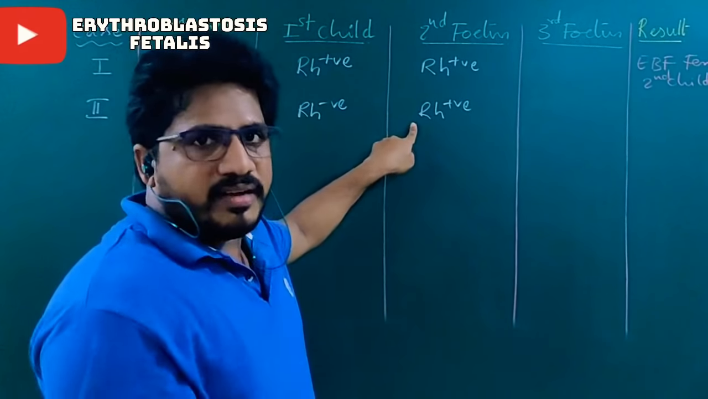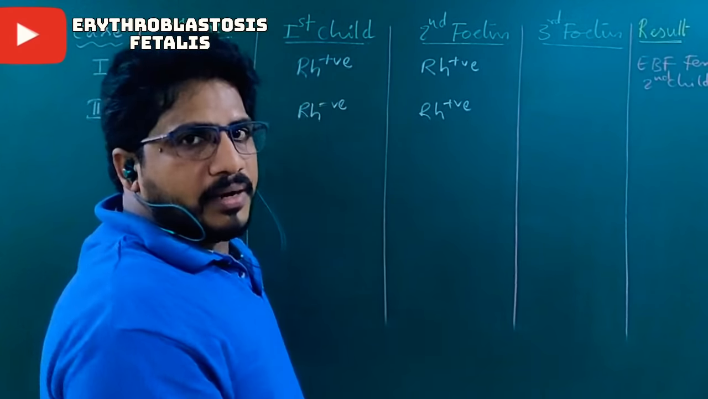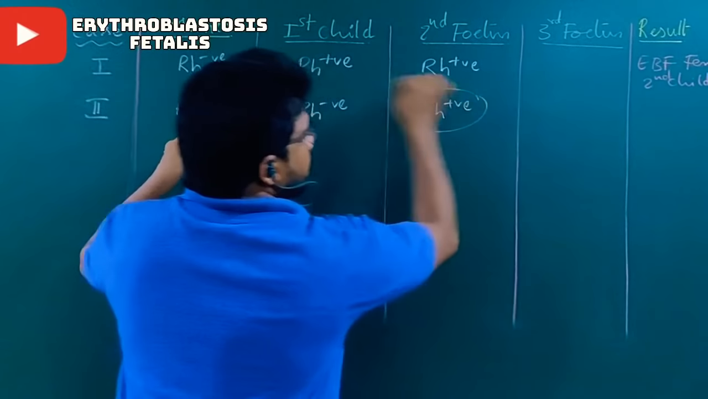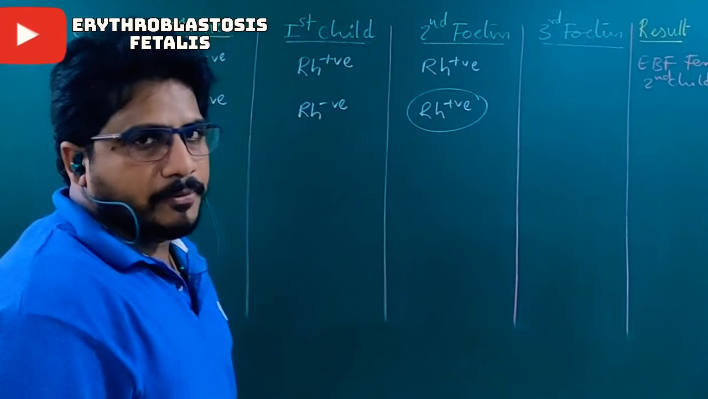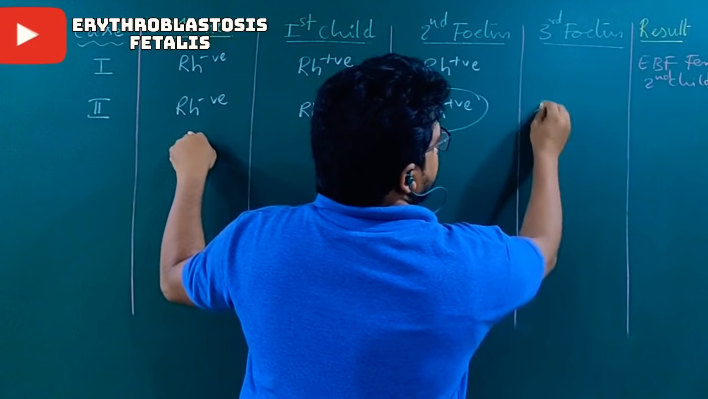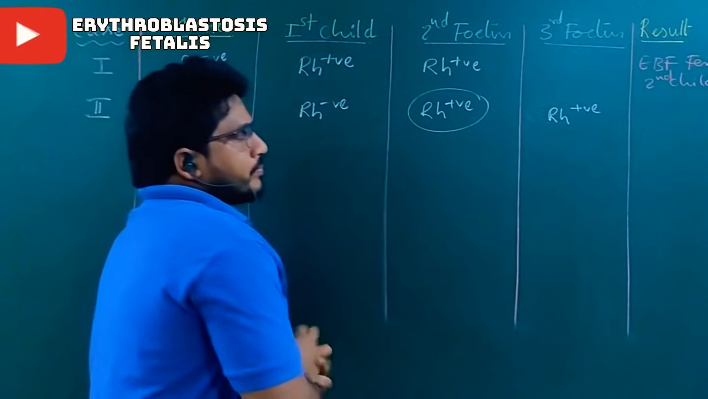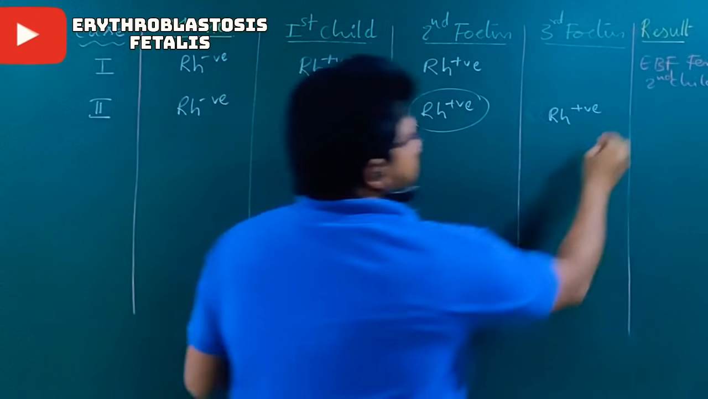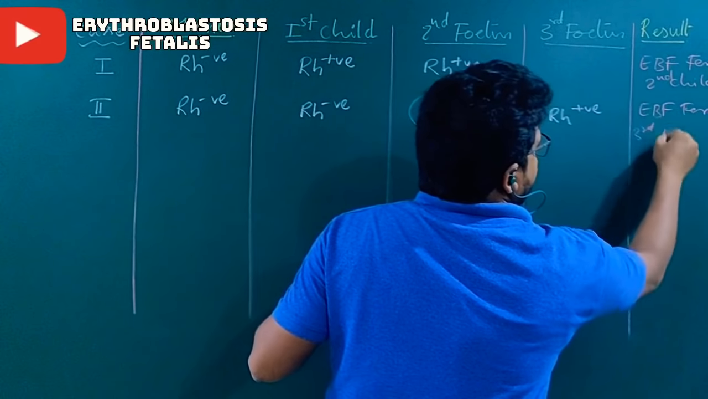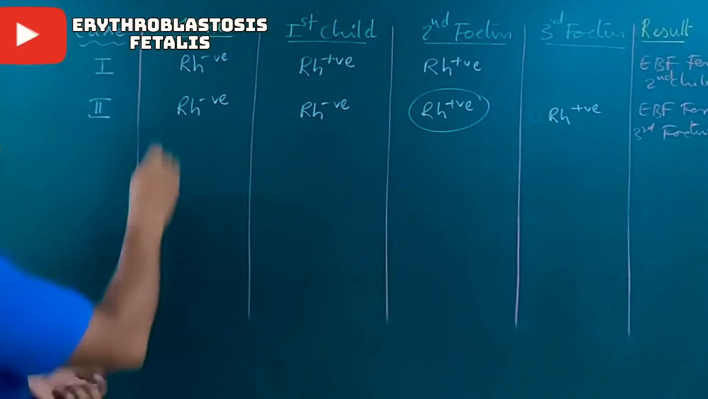While delivering, this baby releases antigens, so these antigens leak into the mother's blood at the time of delivery. Then antibodies will develop due to the second fetus being positive, and the effect is on the third fetus. When the third fetus is Rh positive, what will happen? EBF, erythroblastosis fetalis, for the third fetus or child. I hope you understand the two cases.